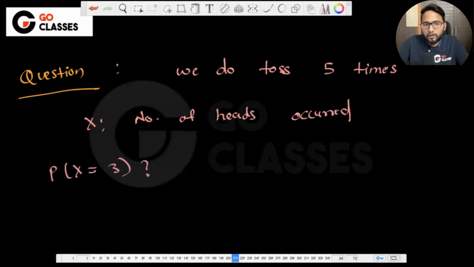Now, for this question, again, we don't need to know whether X is a binomial random variable or not. We can solve this question without even knowing it. This is one of the very tricky or very nice questions. Just try it out. Just let me know what is the answer you are getting. Anyone?